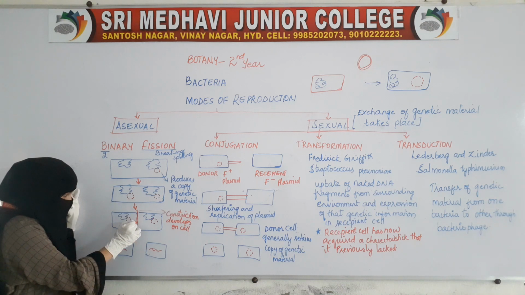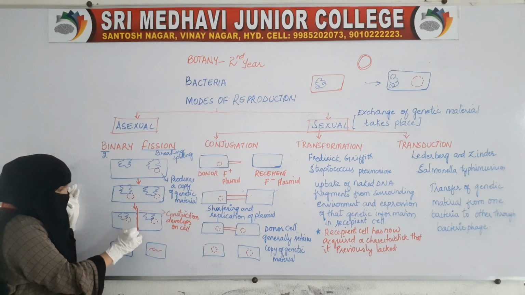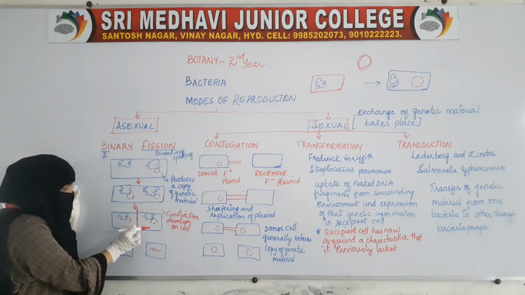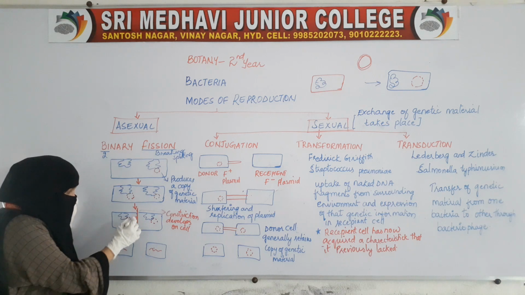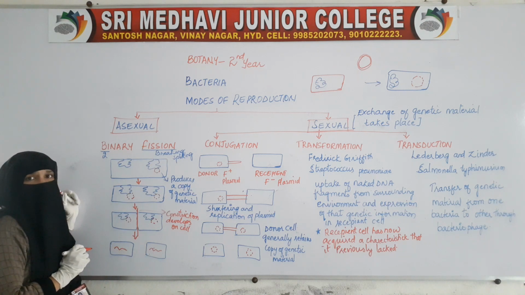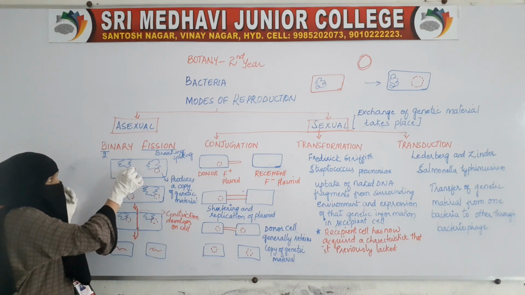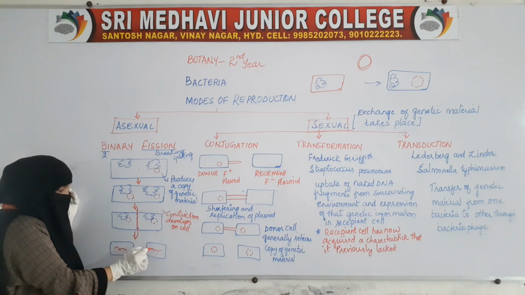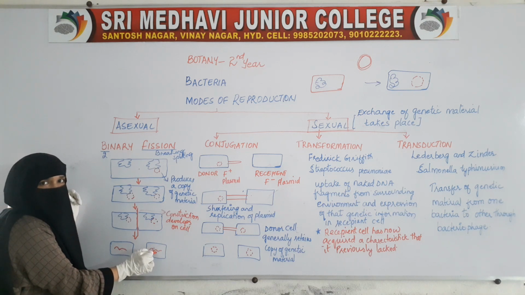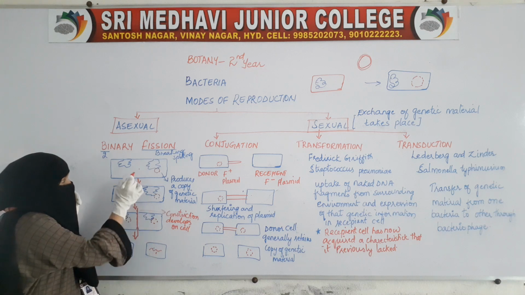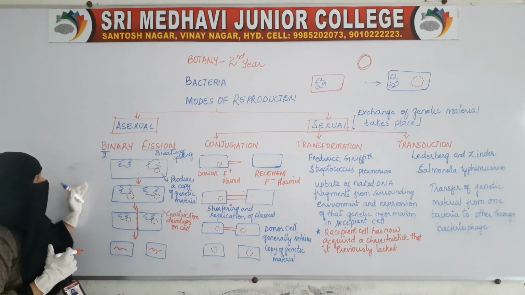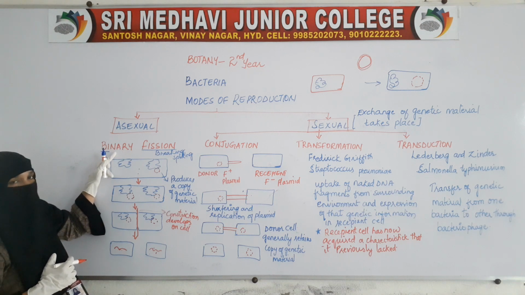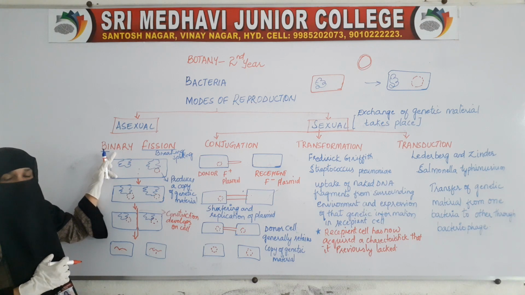After the constriction is complete, the cell breaks down into two new daughter cells. So from one single bacterium we get two daughter cells. This type of reproduction is called binary fission.